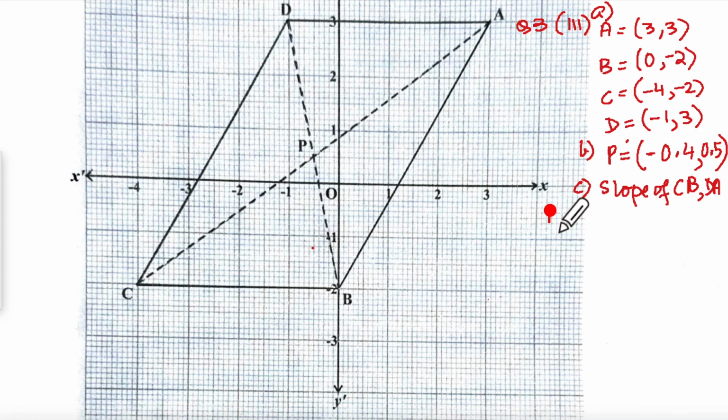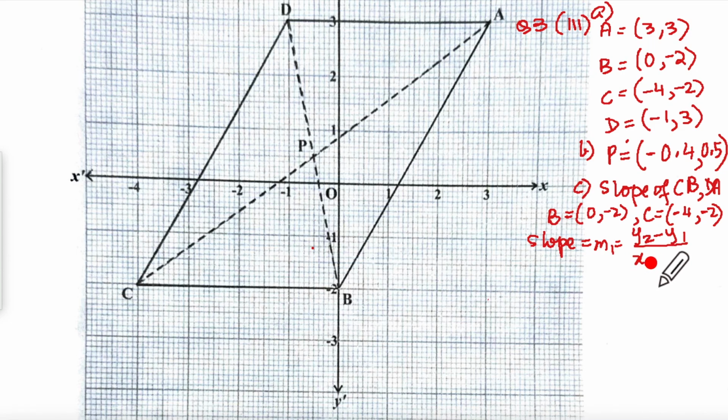I should write B is equal to 0, -2 and C is equal to -4, -2, and so slope is given as, let us say, m1 = y2 minus y1 upon x2 minus x1.